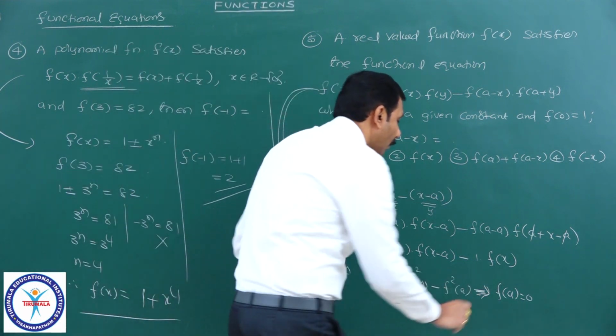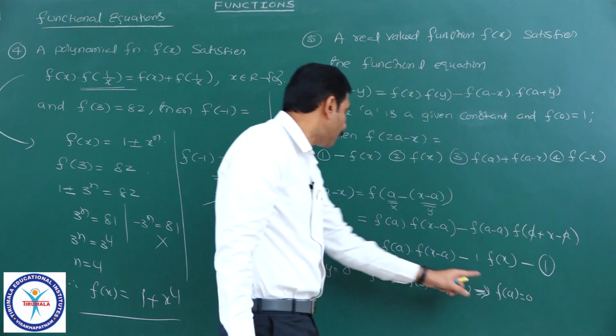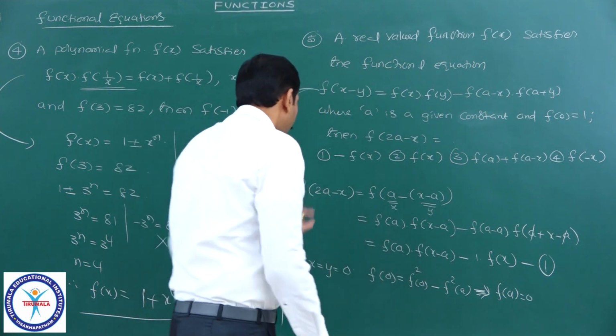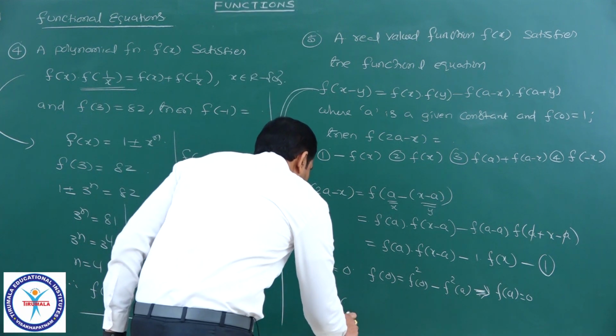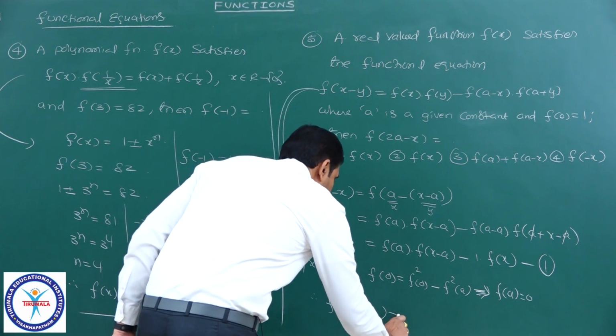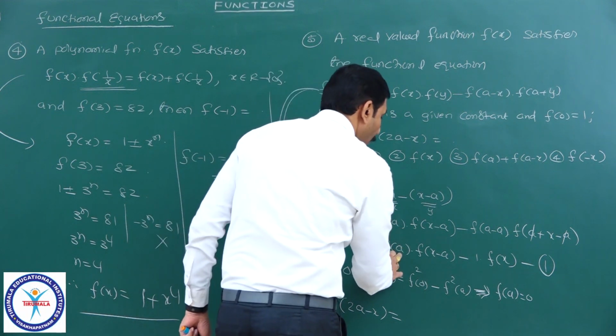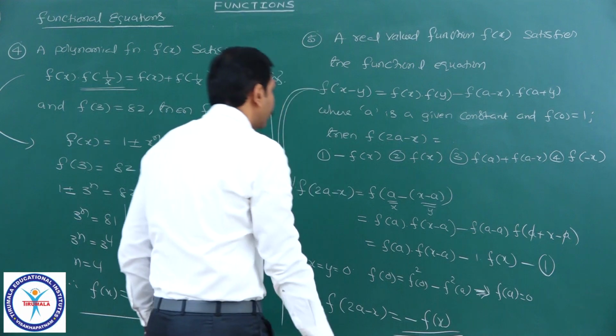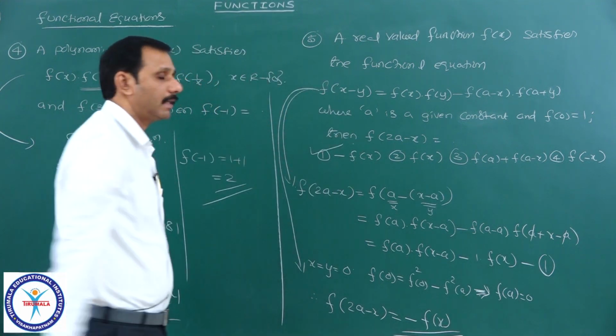Therefore, f of a equal to 0. If you substitute in equation 1 here, it will become 0. Therefore, directly from 1, f of 2a minus x is equal to 0 minus f of x, which means it is minus f of x. Therefore, the first option is the correct answer.